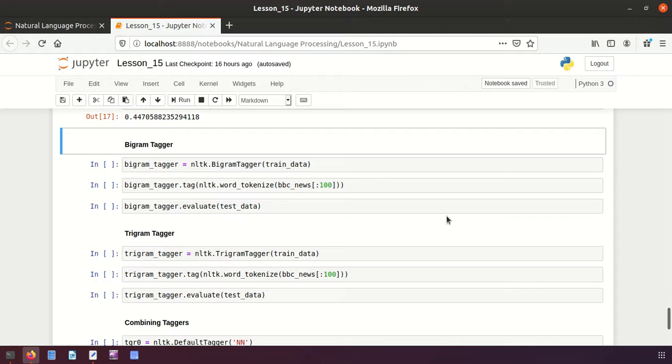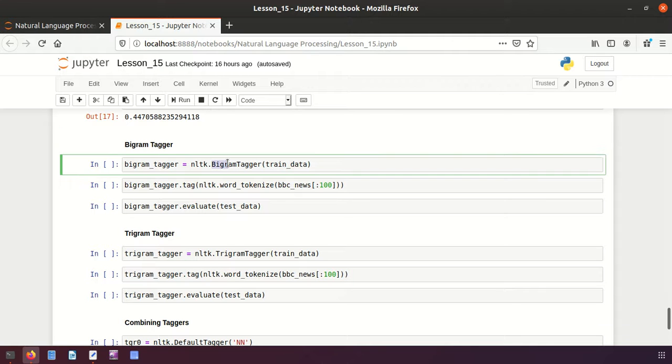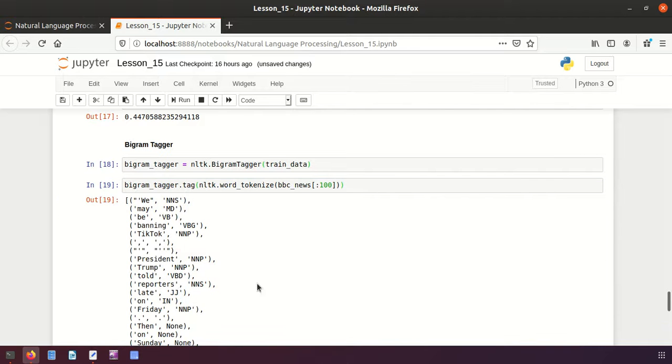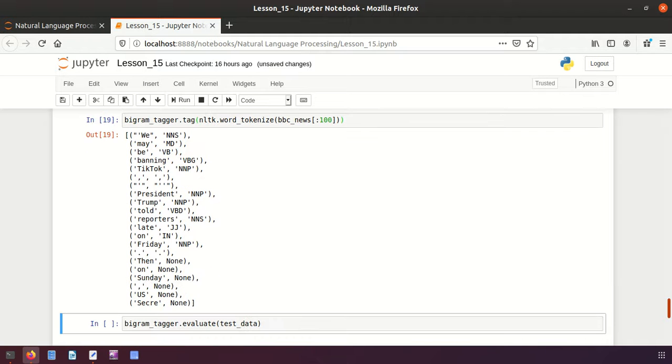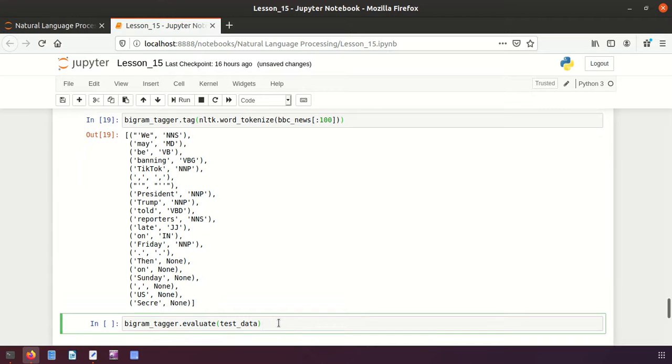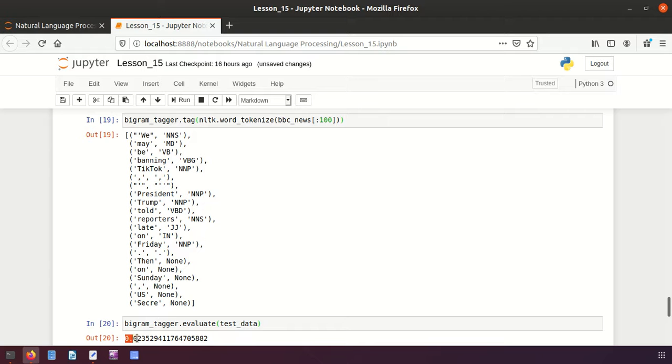And now if it is bigram, you will be calling another function, the bigram tagger, right? In the same way, yeah, it is trained, and let me see whether it is printing or not. Yeah, you see it is doing that. And again, the accuracy should be lower because these words are not assigned parts of speech. And you see now here, yeah, this is the evaluation.